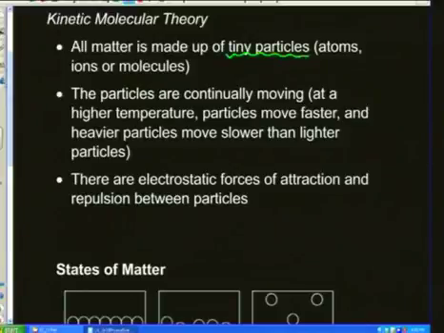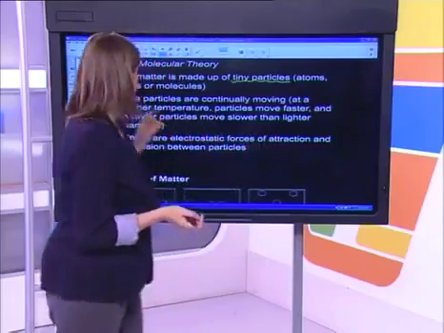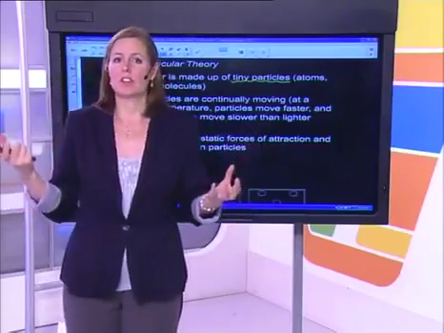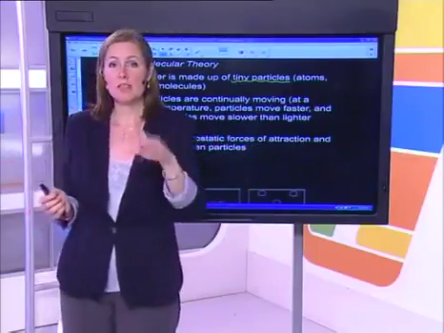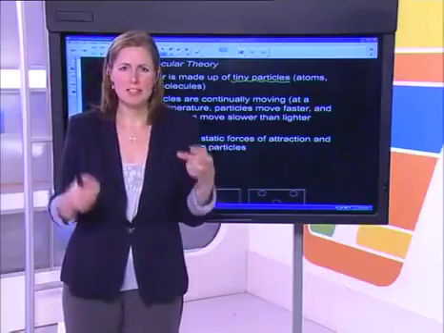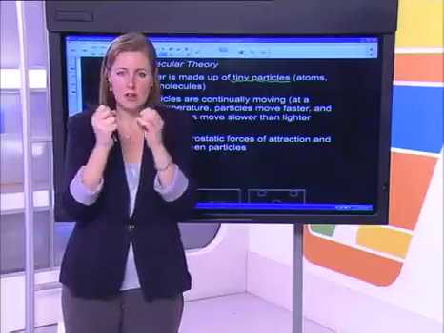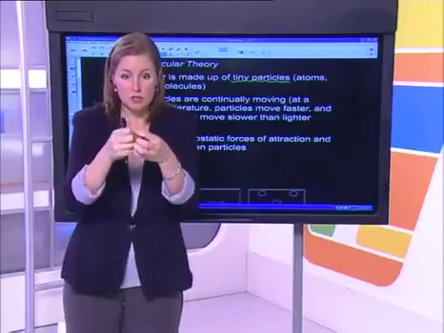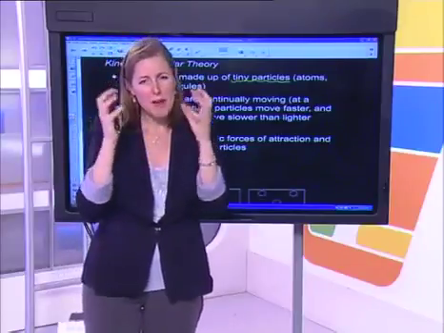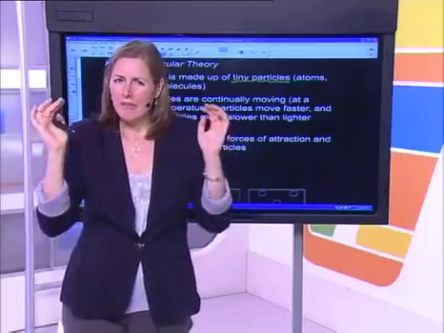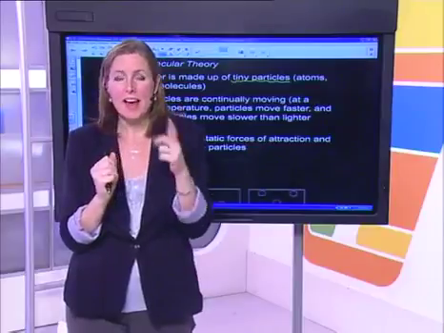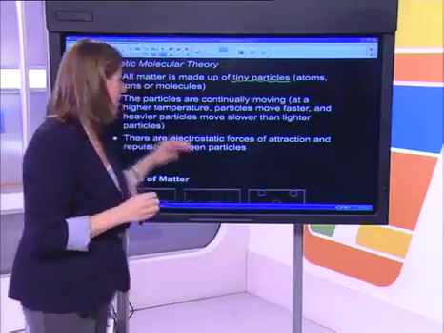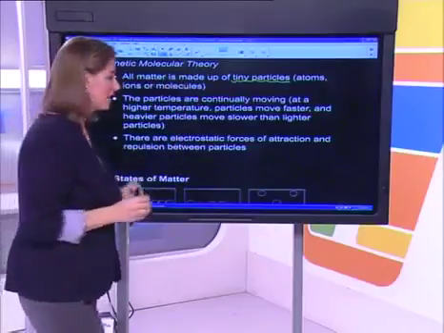And those tiny particles could be atoms, if it's an element, or they could be ions. For example, sodium chloride would be in its ionic form, or they could be molecules. Some elements are molecules as well. Remember the diatomic ones, H2, Cl2, those kind of things. O2 would be molecules as well. But the basis of this is that all matter, if you went right down to the molecular level, would either be an atom, an ion, or a molecule. So basically all matter is made of tiny particles.